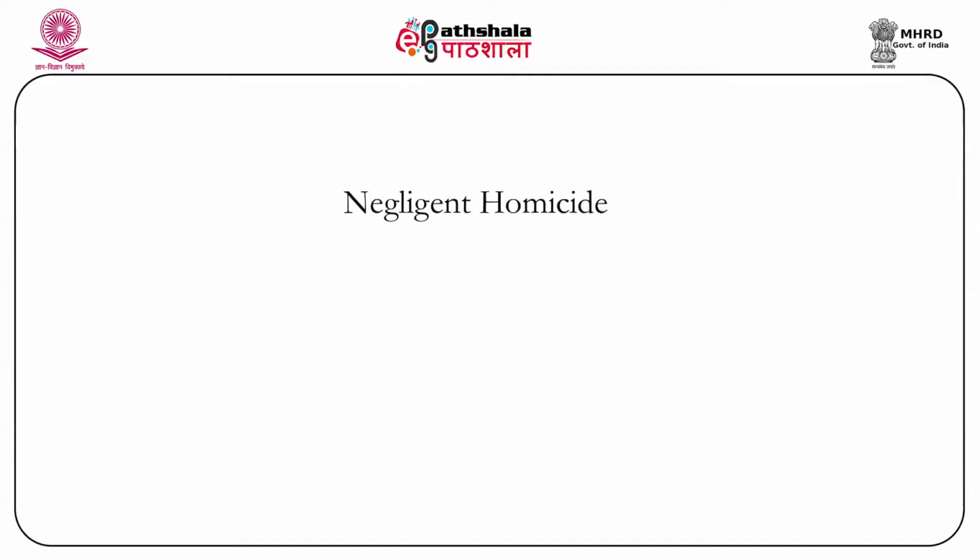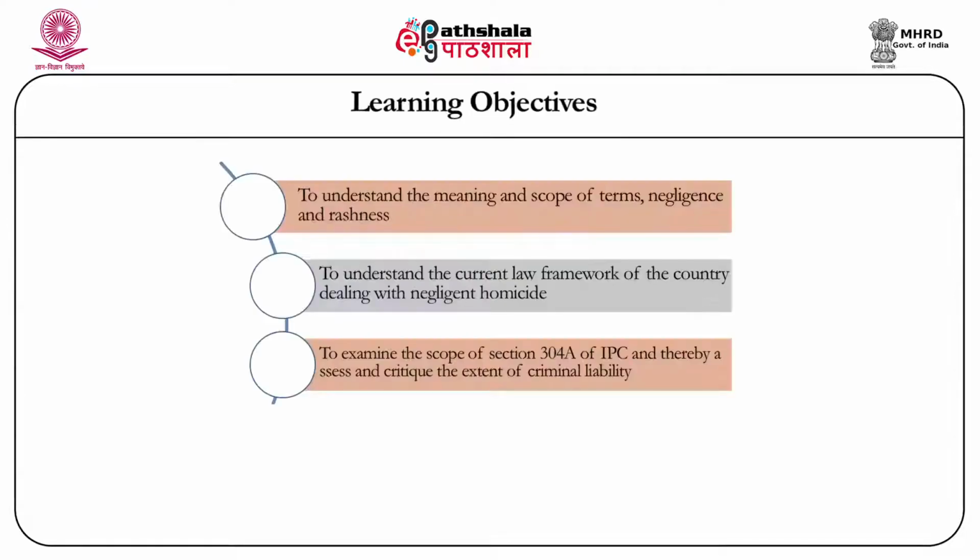I will be now talking about negligent homicide and the possibility of imposing criminal liability under the Indian criminal law framework. Now, the possible section that would attract this particular offence is section 304A. Let's try to understand the extent of application of this provision.